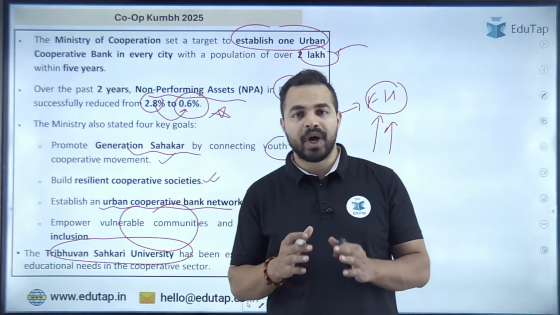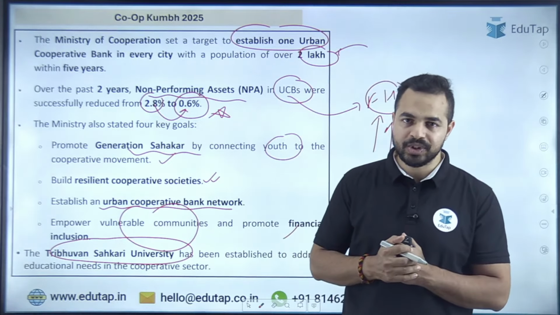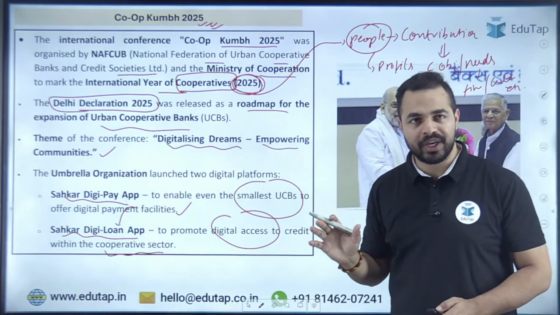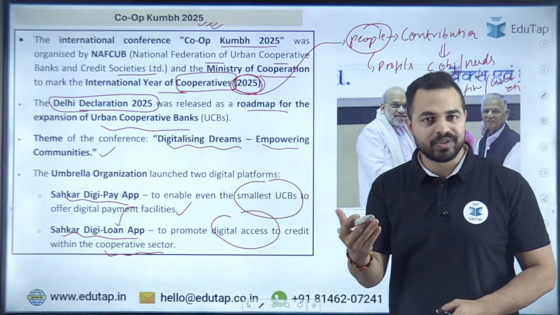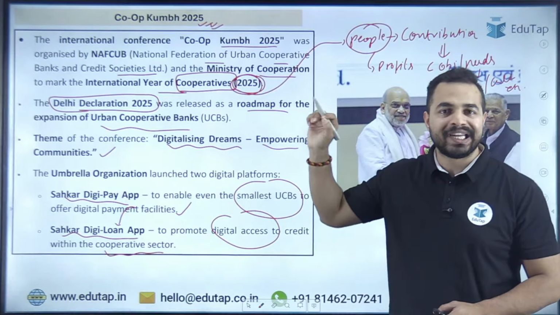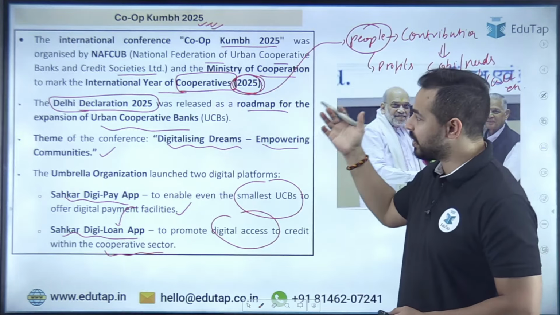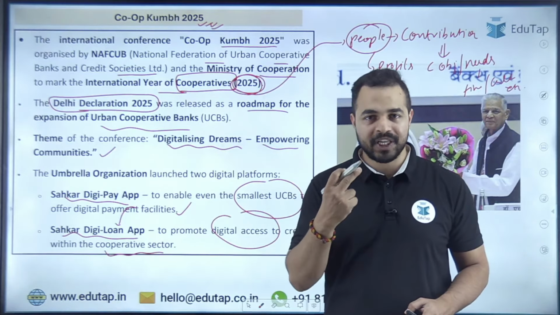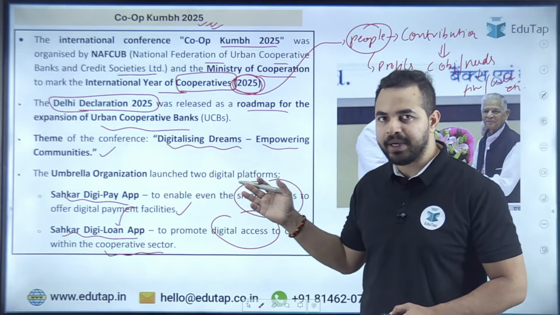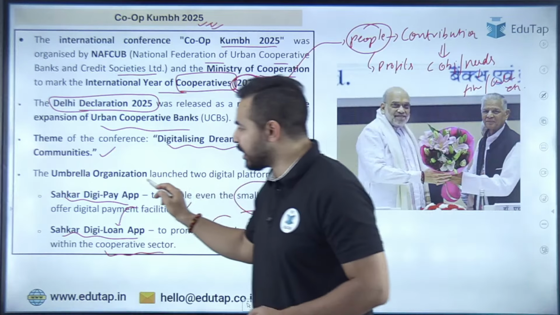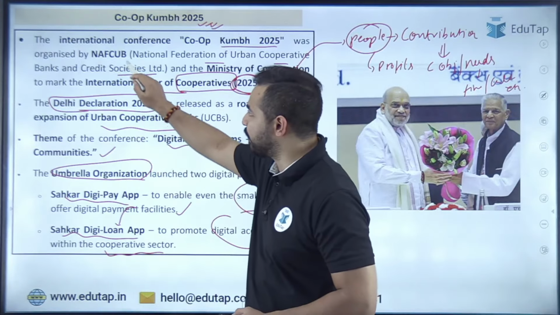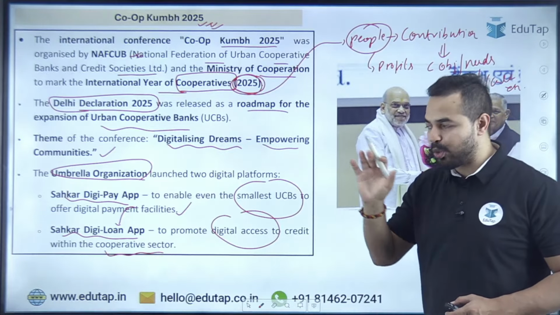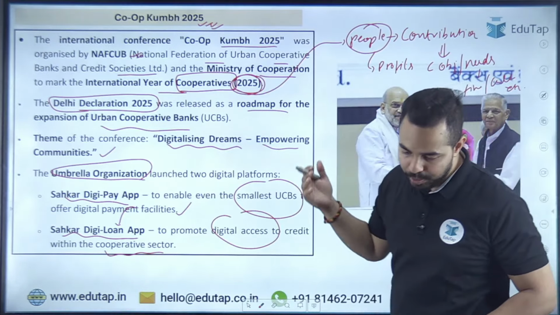ओके, सो आई होप कि अब आपको समझ में आ गया दोस्तों. सबसे पहले हमने कवर किया ये जो कॉन्फ्रेंस थी, इसको ऑर्गेनाइज किसने किया? नैफकब ने ऑर्गेनाइज किया. इसके दौरान कौन से डिक्लेरेशन को साइन किया गया? विच डिक्लेरेशन वाज साइंड? इट वाज दिल्ली डिक्लेरेशन 2025. What is the reason behind that? A roadmap for the expansion of urban cooperative banks. Then 2 apps have been launched by the ministry during this particular part. ठीक है. So yes, the umbrella organization, so Rishish, the umbrella organization is NAFCUB only which has launched this particular 2 digital platforms. The one is the DG Loan app and the other one is DG Pay app. I hope your doubt is clear.